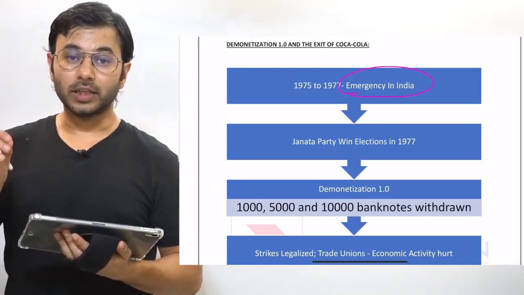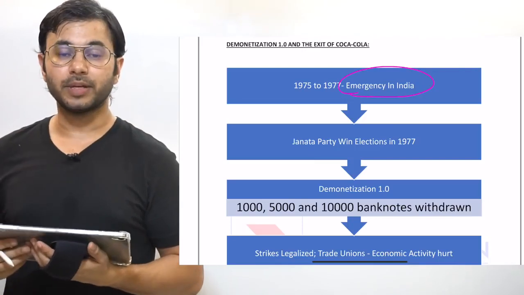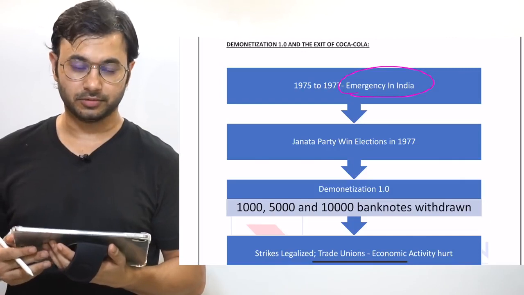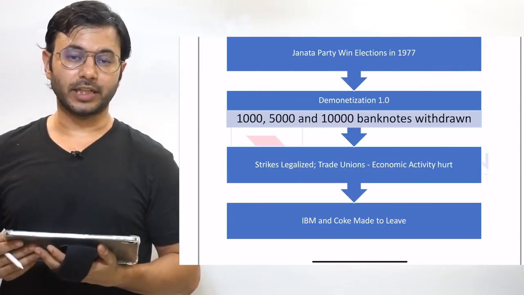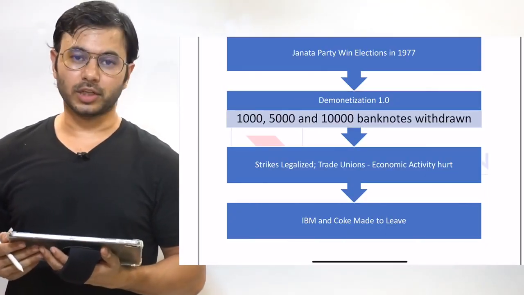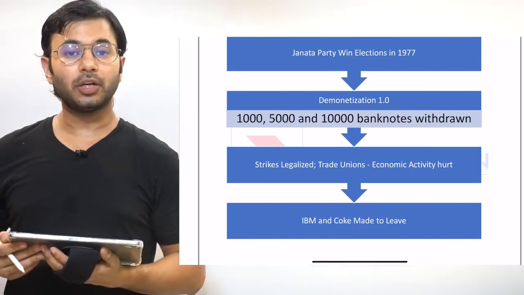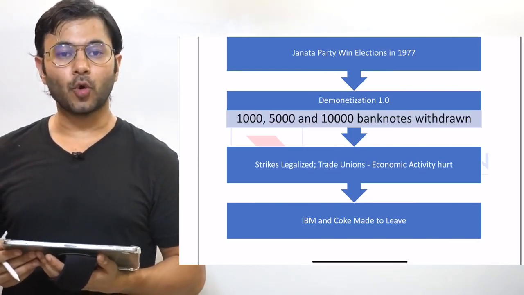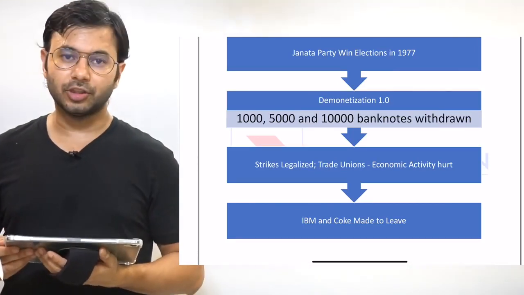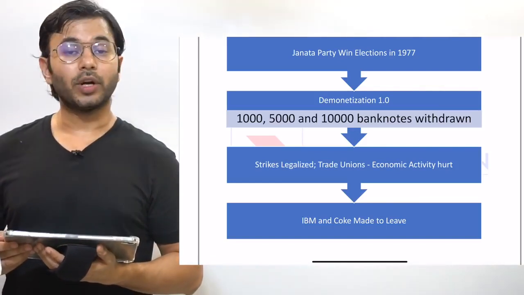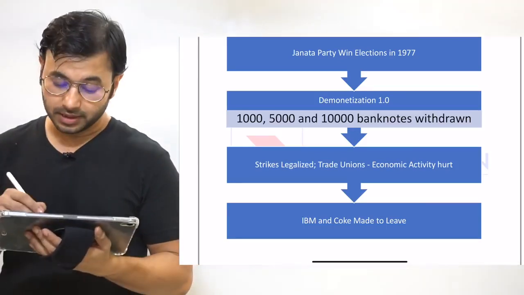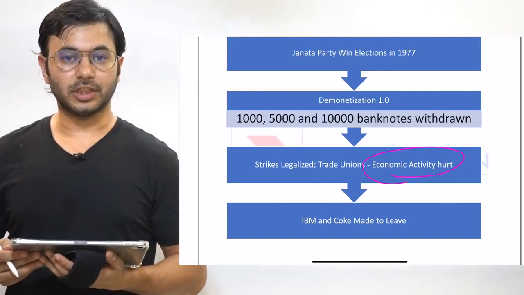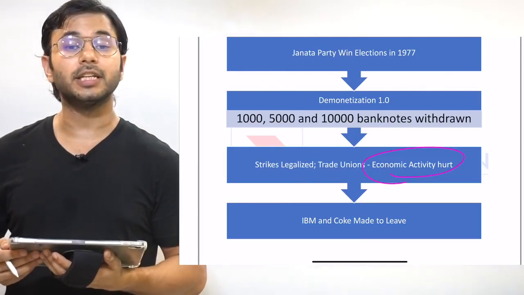Under this step, 1,000, 5,000 and 10,000 rupee notes were demonetized or ruled out of the system in the name of corruption. At the same time, some bad steps were also taken, one of which was to ask the foreign investors to leave the country, because some heavy regulations were put on them. As a result, companies like IBM and Coca-Cola left the country. Steps like legalization of strikes and trade unions were taken in the name of welfare, but they hurt the economy really bad, and that resulted in the ousting of the Janata Party after another election in the year 1980.